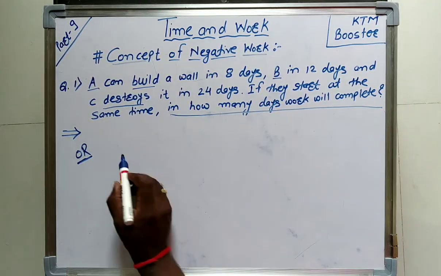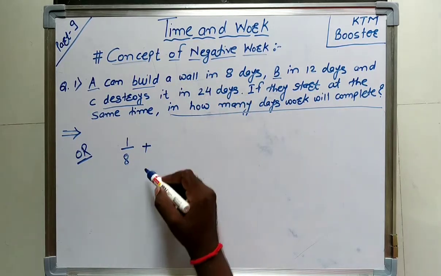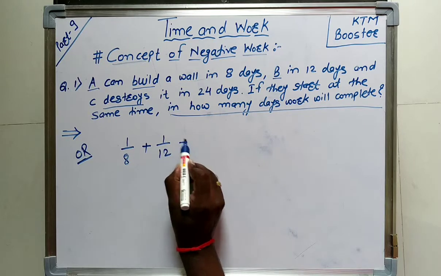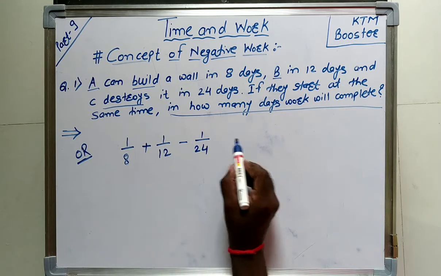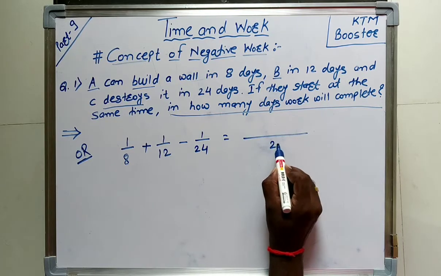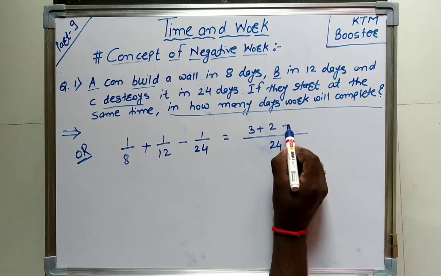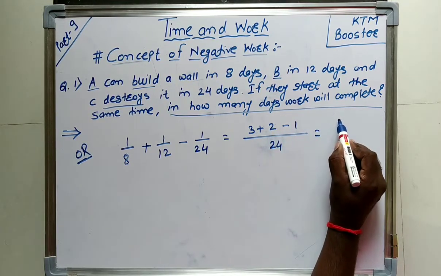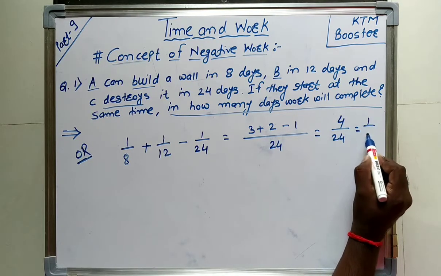Now I will tell you the bookish method, right? A can build a wall in 8 days, means 1 by 8, right? That is one day's work. B's one day work is 1 by 12 and C's one day work is 1 by 24, right? Now we will take the LCM, that is 24: 8 threes are 24, 12 twos are 24, minus 1. That is 3 plus 2, 5 minus 1, that is 4 divided by 24, that is 1 by 6.